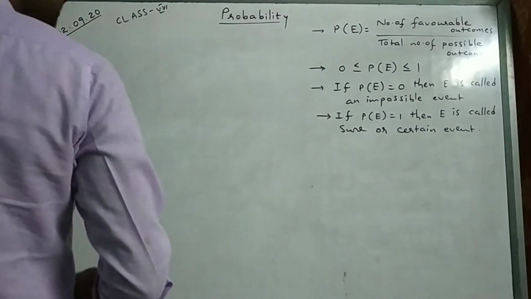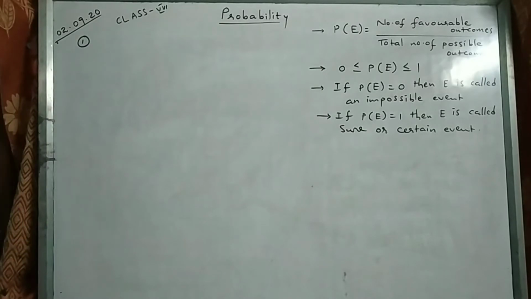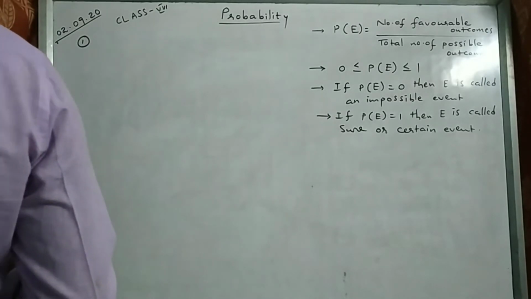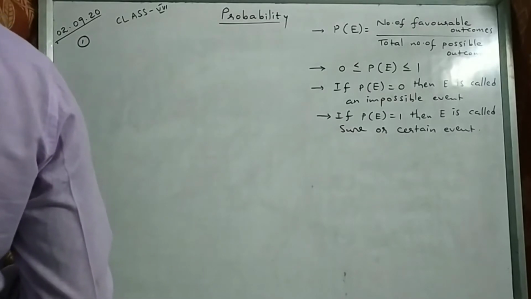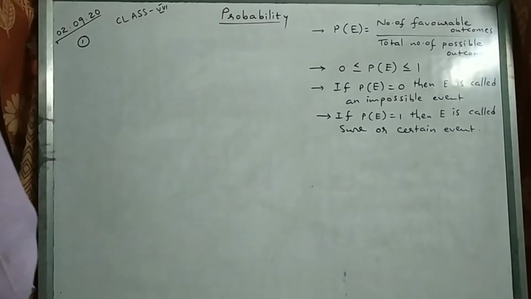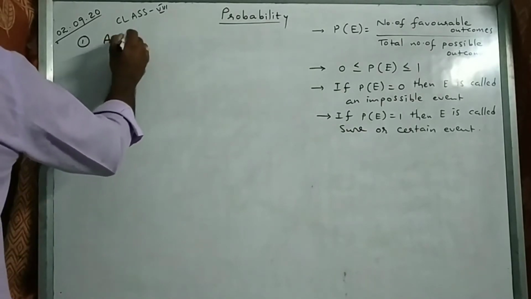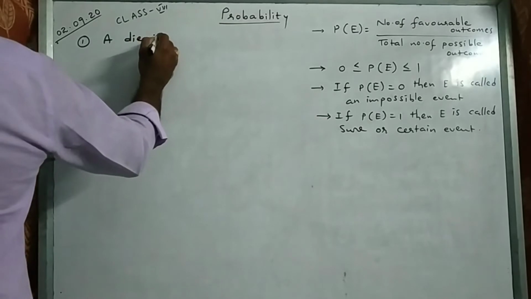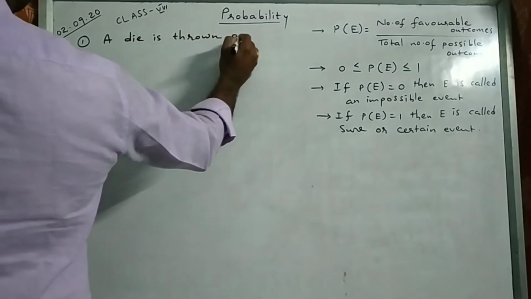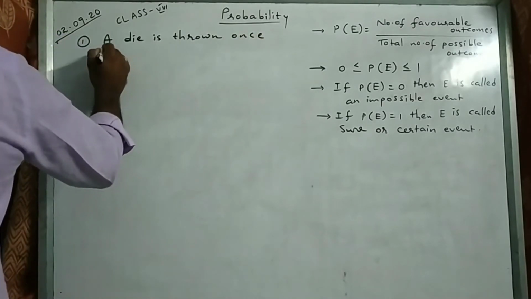Today, let us see some problems. Important basic models we will see. Question first one. A die is thrown once.